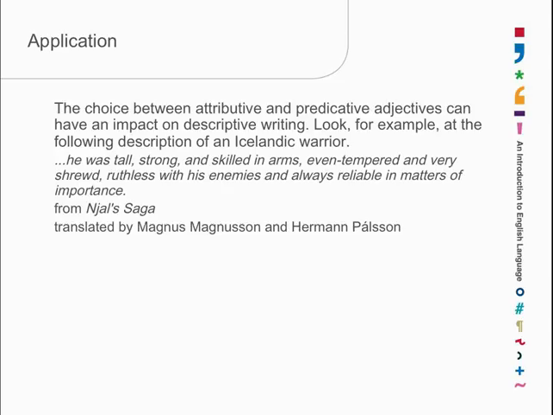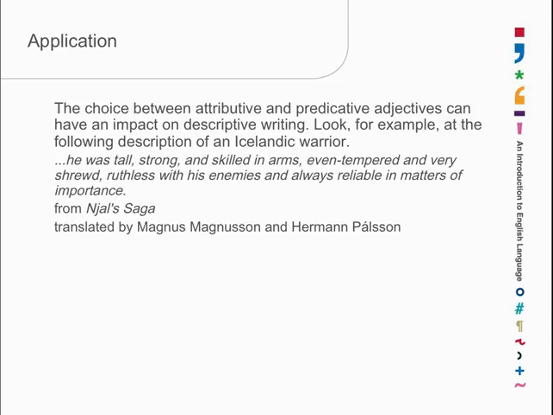This is the first time this particular warrior is introduced, and all the adjectives are in predicate position. He was tall, strong, and skilled in arms, even-tempered and very shrewd, ruthless with his enemies, and always reliable in matters of importance. Look at what the saga teller has got out of putting all these in predicate position.